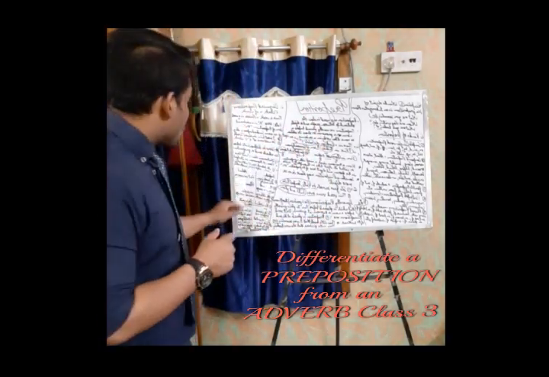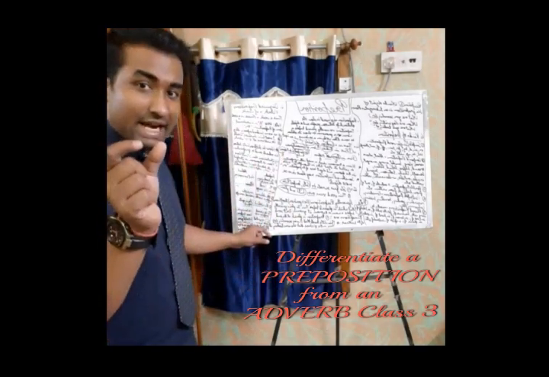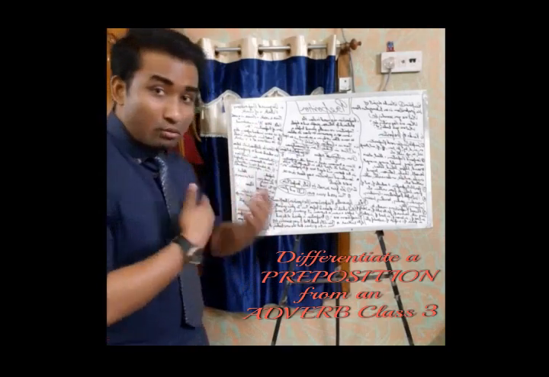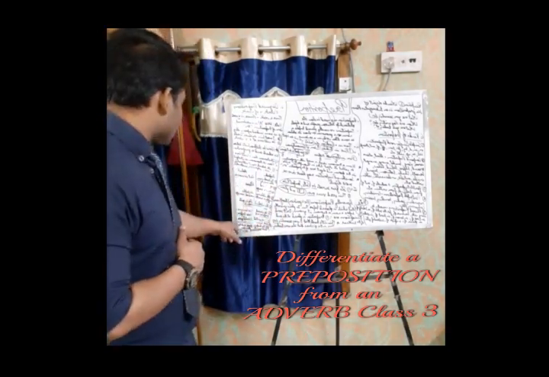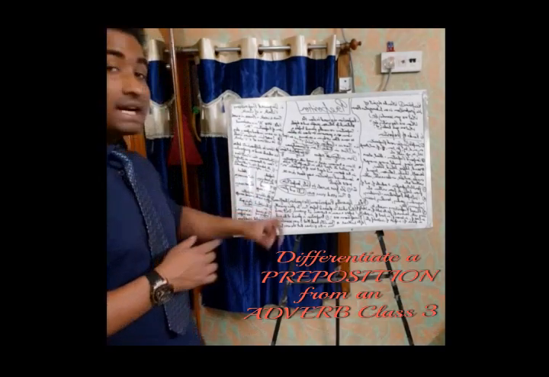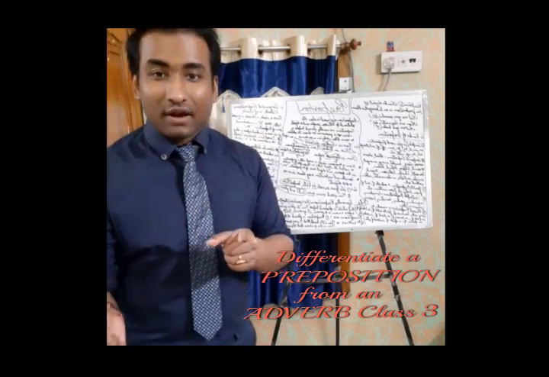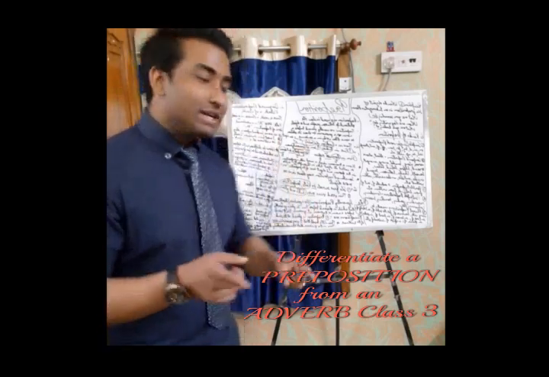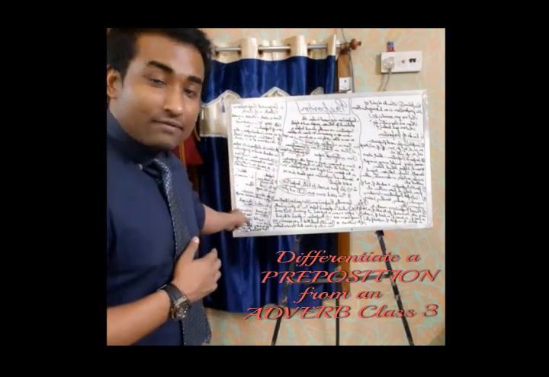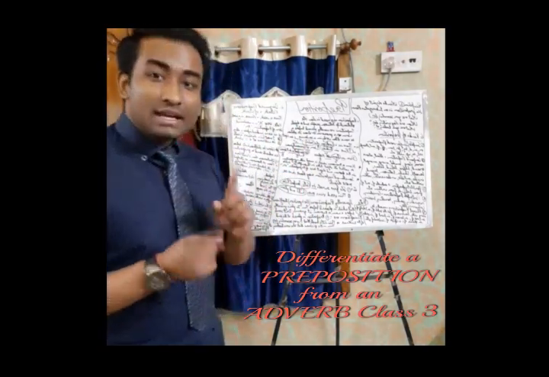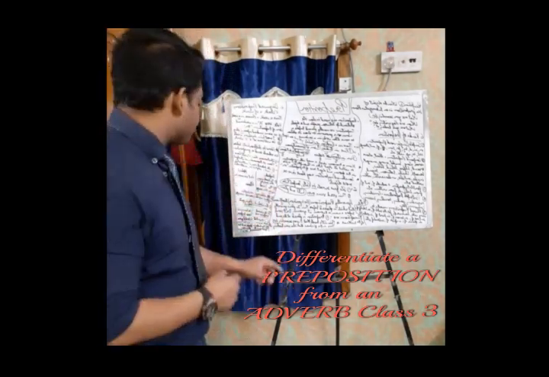Now to modify this adverb more, I am putting another word, before. So he has come here before. So when a word which is modifying an adverb, it is also an adverb. So before here is an adverb. But in he stood before me, it's a preposition because it has a pronoun after it.